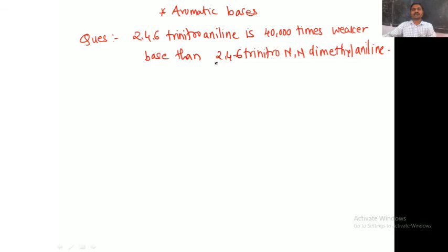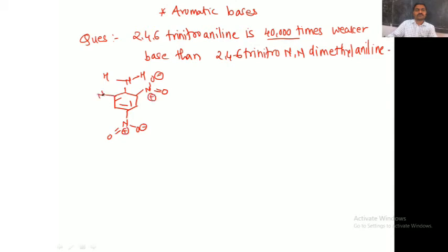Okay. So the question is: 2,4,6-trinitroaniline is 40,000 times weaker as a base than 2,4,6-trinitro-N,N-dimethylaniline. Why? So let's see the structures. This is aniline, 2,4,6-trinitroaniline.